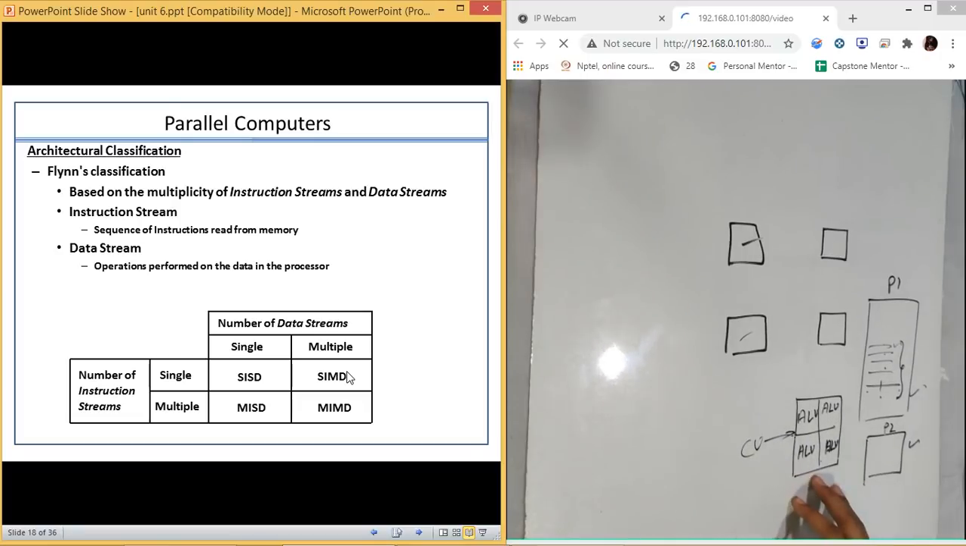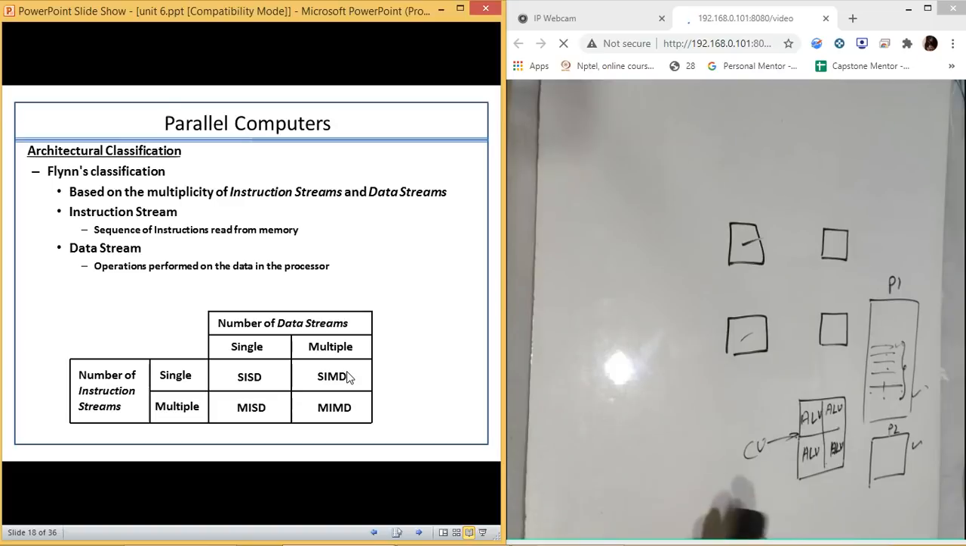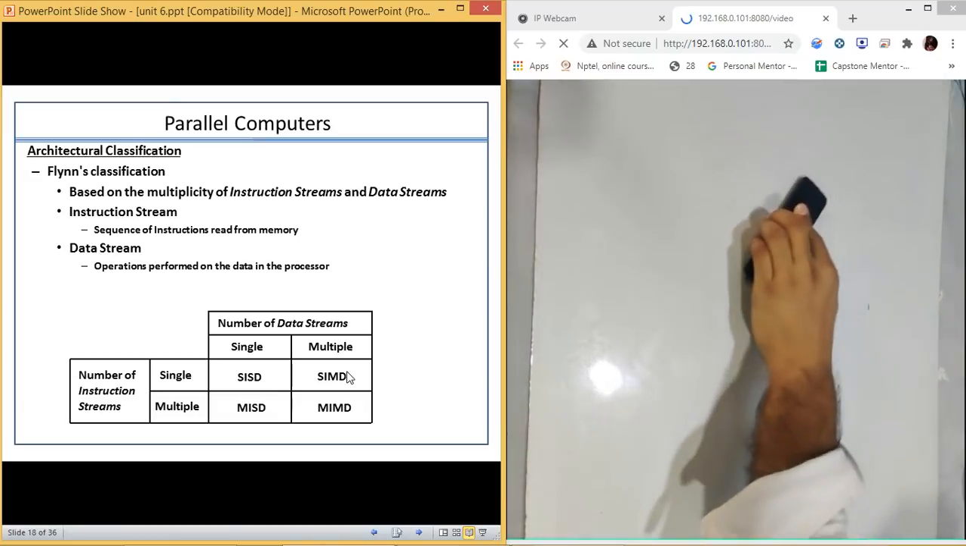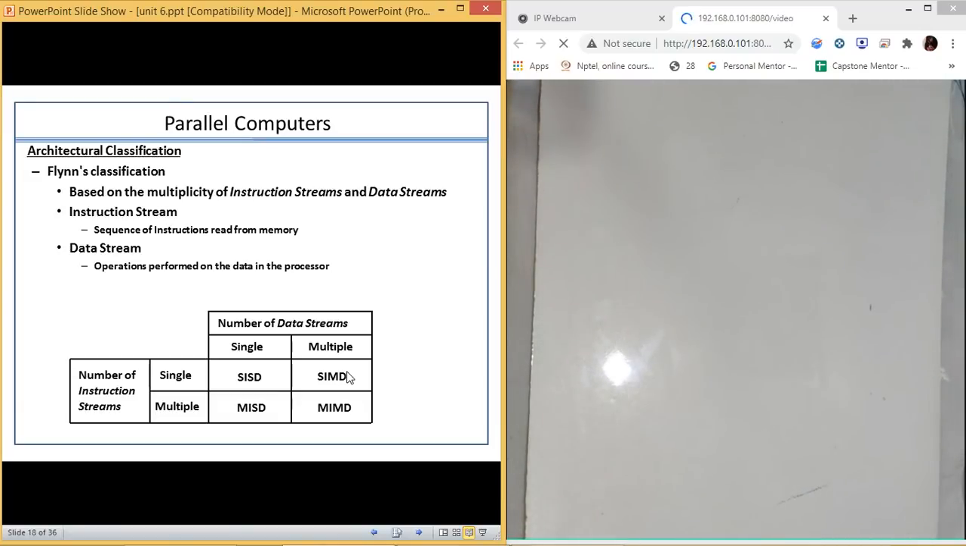Let us talk about Flynn's classification of parallel computers, how we divide the architecture of parallel computers. In the architectural classification, Flynn's classification says that there are two types of streams which go through your computer. The first one is the instruction stream, which carries all the instructions, and the second is the data stream, which carries the data we want to process. So they are the instruction stream and the data stream.